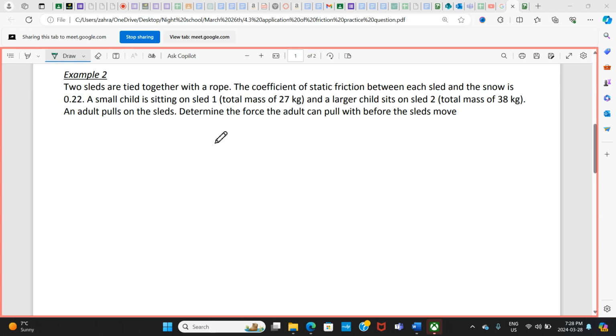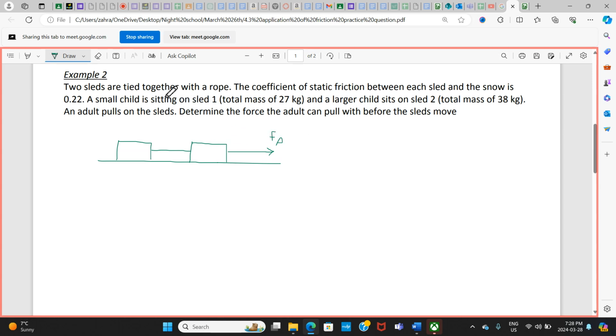Okay, this is a good question. This is a picture that I can help you with. We have two sleds connected with a rope. There is a force applied here because an adult is pulling.